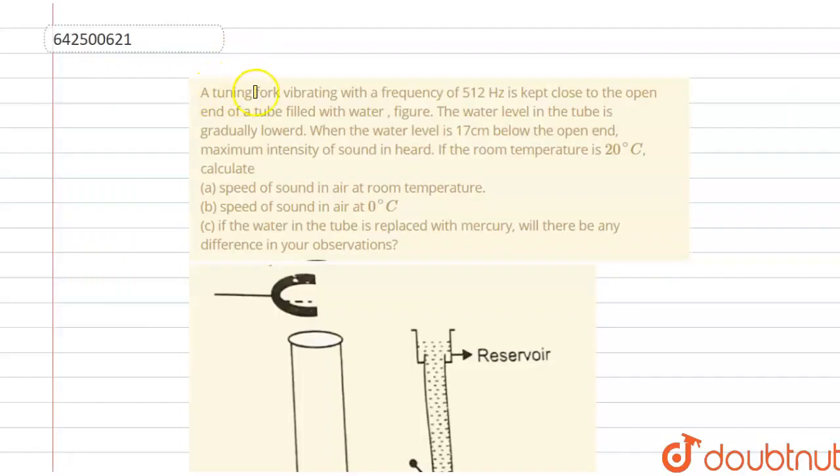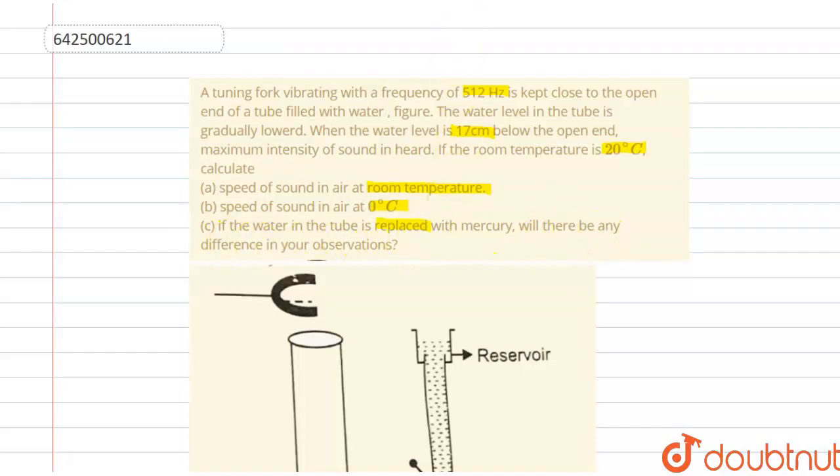Hello students, here is a question. A tuning fork vibrating with the frequency of 512 Hz is kept close to the open end of the tube filled with water. The water level in the tube is gradually lowered. When the water level is 17 cm below the open end, the maximum intensity of sound is heard. If the room temperature is 20 degrees Celsius, calculate the speed of sound in air at room temperature and the speed of sound in air at 0 degrees Celsius. If the water in the tube is replaced with mercury, will there be any difference in your observation?